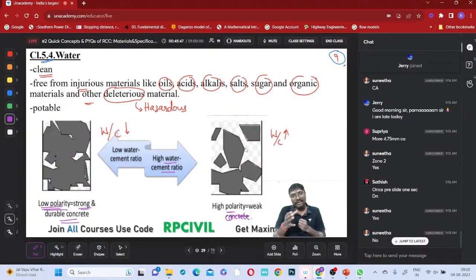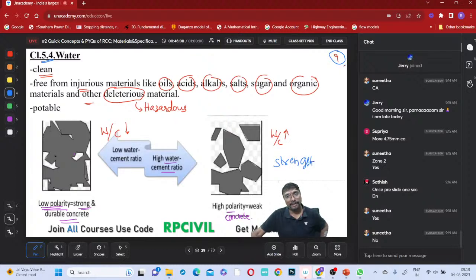No. So now you understand the main reason why a lesser water cement ratio means more strength, and a higher water cement ratio means less strength, is it not? Based on this, for high strength concrete we select a lesser water cement ratio, and for low and medium strength concrete, a higher water cement ratio. Do you remember that? Don't worry, in the concrete material we will see this.